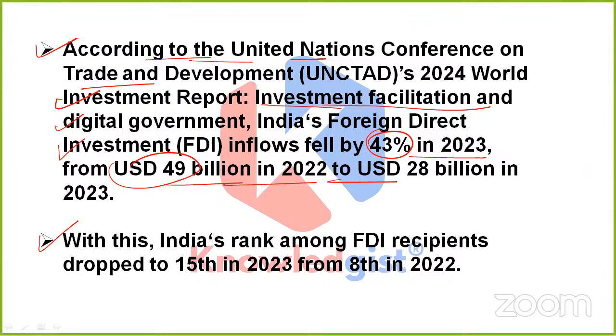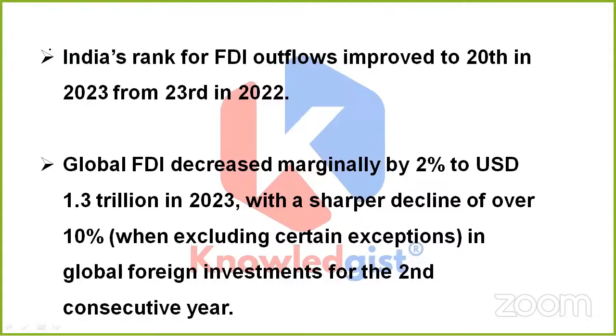Apart from this, we would come to know that India's rank among FDI recipients dropped to 15th in 2023. Previously, it was much higher, that is, India was on 8th rank in 2022. So yes, it was a very deep fall from 2022 to 2023.